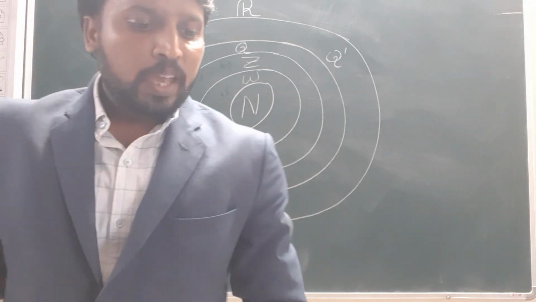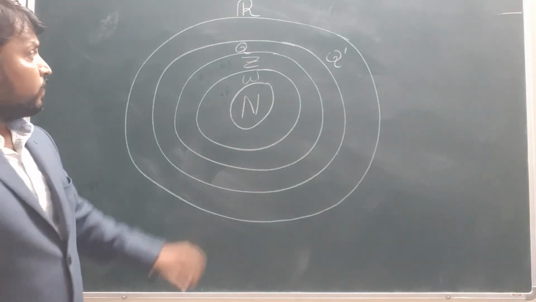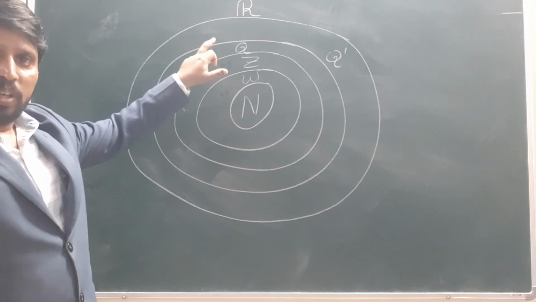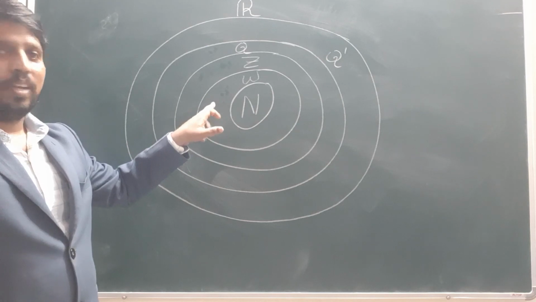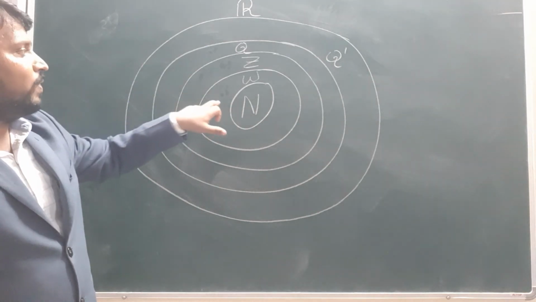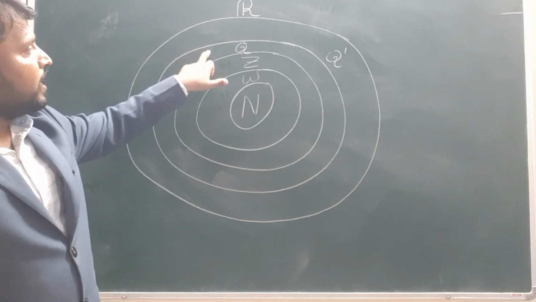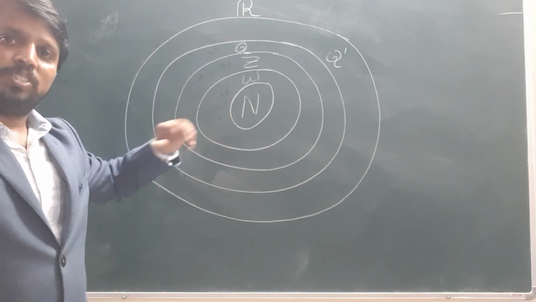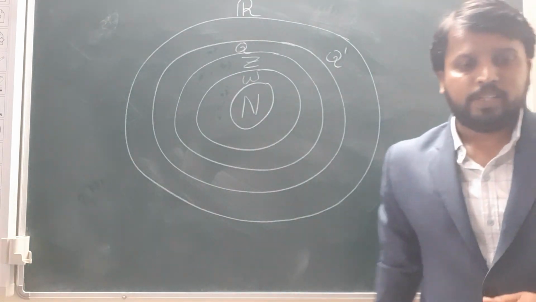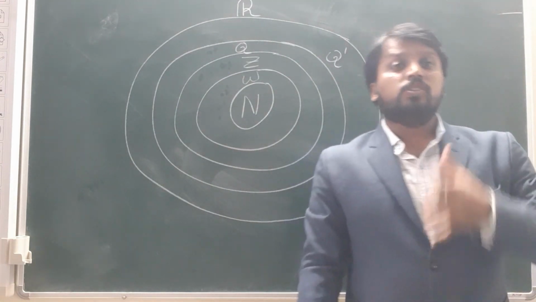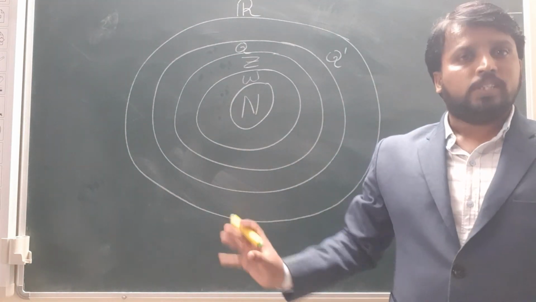Next one. Every rational number is a whole number. Right? If they ask the reverse way, every whole number is a rational number, then okay. But they are asking every rational number is a whole number. This statement is also false. Okay, these are the three statements. Okay, fine. So this is all about the exercise 1.1 solutions.